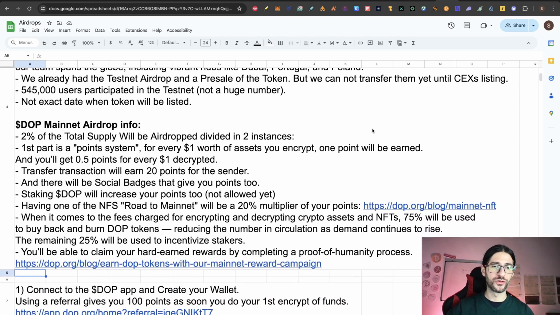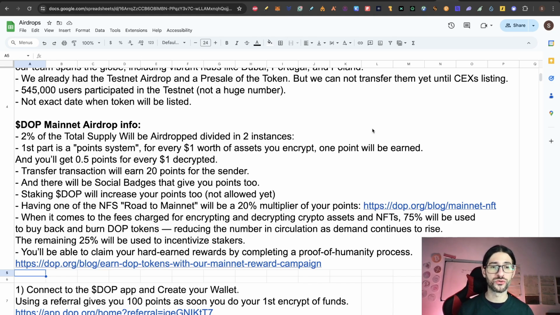Now regarding the specific points of this mainnet info, there's going to be 2% of the total supply airdropped, divided in two instances. The first one is the one that we are going to cover now, and it's the one that is active. So this is a point system where for every dollar worth of assets you encrypt, you will get 1 point, and you will get 0.5 points for every $1 that you decrypt.